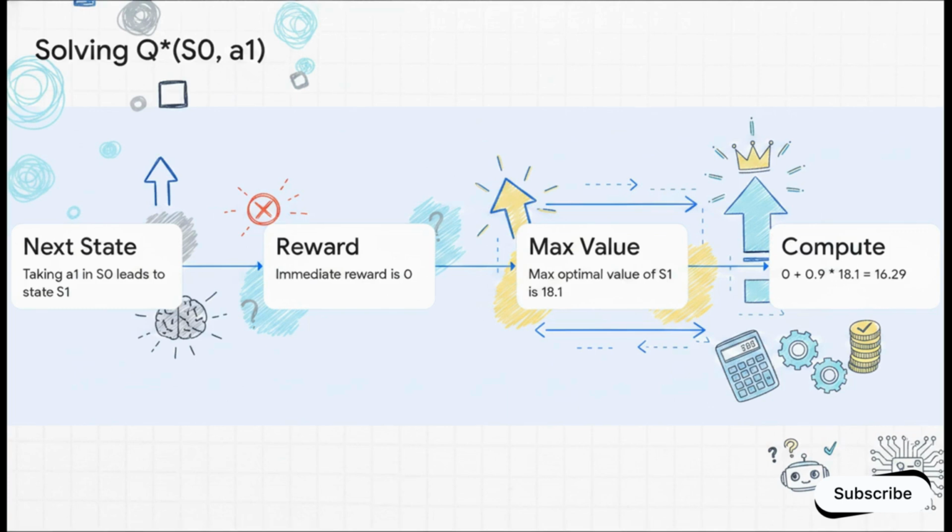And if we look back at our solved values, the next value waiting for us at S1 is 18.1. Finally, step 4, it computes the final total value. That's 0 reward right now, plus our 0.9 discount factor multiplied by 18.1, which gives us 16.29. So taking action 1 is ultimately worth 16.29. Taking action 2 was only worth 9.0. This is the aha moment. The math is explicitly forcing the agent to take a 0 reward action right now just so it can cash in on a massive reward later on.